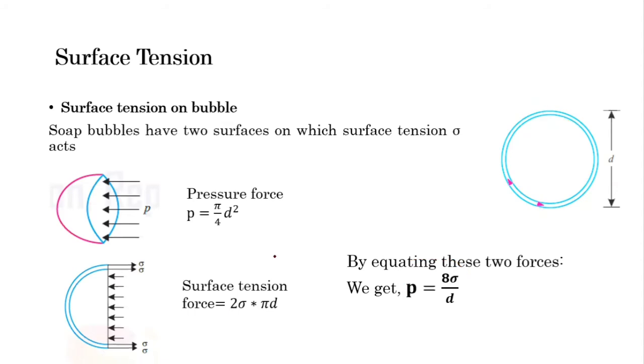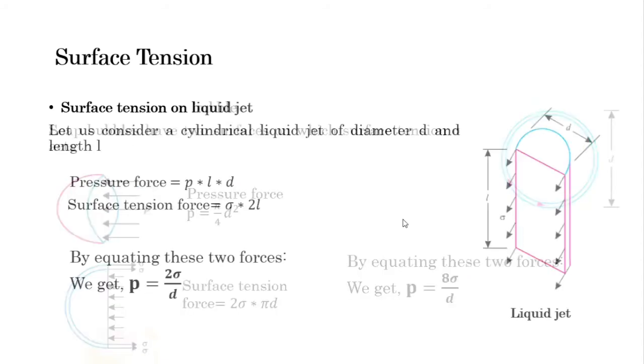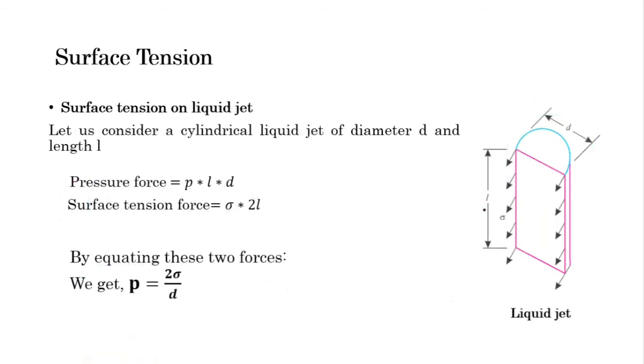Now we will see the surface tension in a liquid jet. Consider the jet having a length L, and the surface tension is again sigma and the diameter is d. So again consider the two different forces. One force is the pressure force. Pressure force is pressure into area. If we cut it in the vertical position, as with the water bubble and water droplet, then we get the area of L into diameter d. So this area will be considered here.